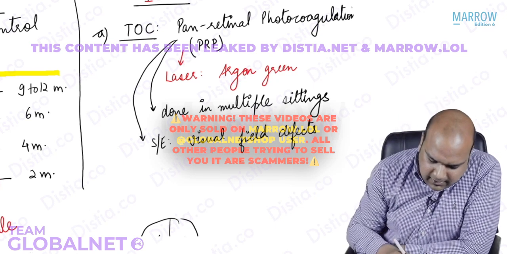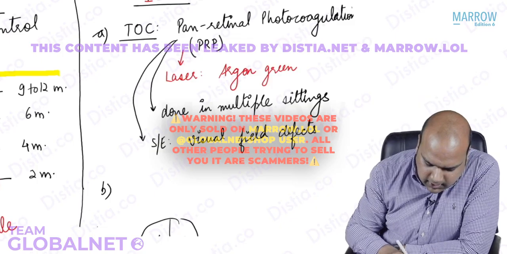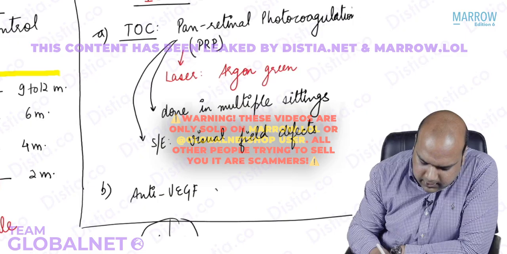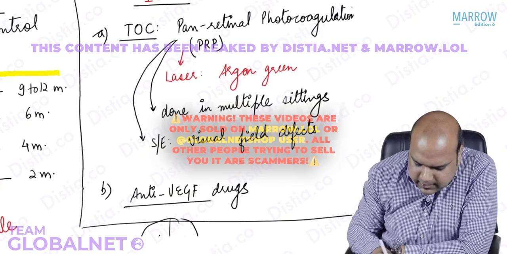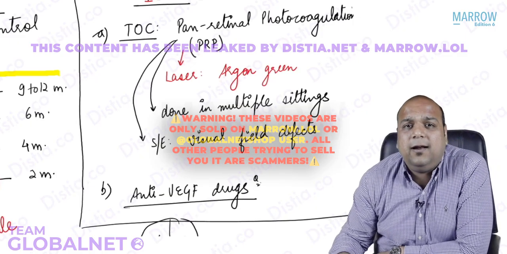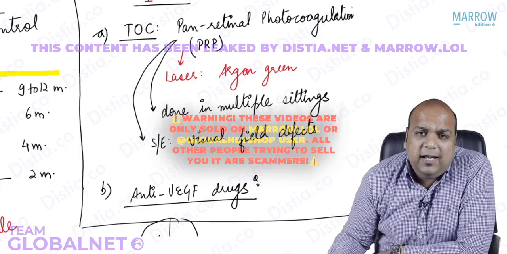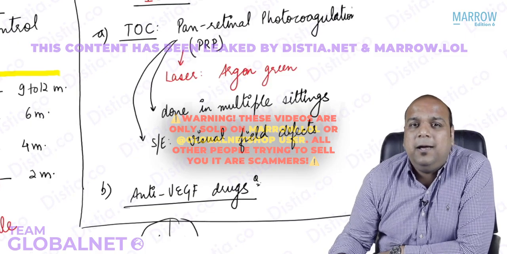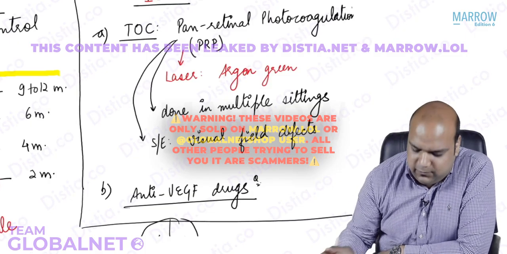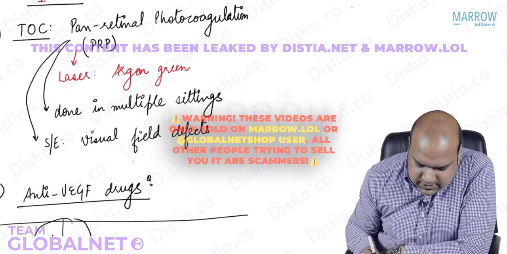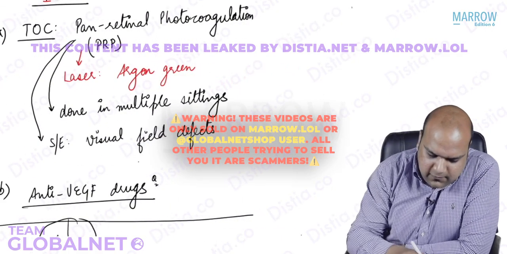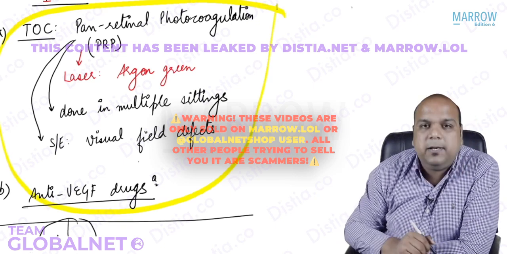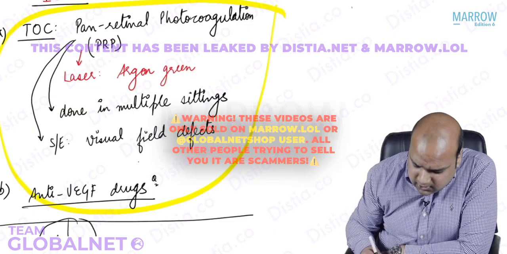Now, the second treatment, all of us we already know, are anti-VEGF drugs. The names of the anti-VEGF drugs, everybody, we have discussed in ARMD. The treatment of wet ARMD was also anti-VEGF drugs, the ranibizumab, bevacizumab, brolucizumab, and aflibercept. Yes, I hope we all know that. Now, my question, do we treat all cases of PDR? Do we do treatment in all cases of PDR? The big answer is no, sir, not at all.